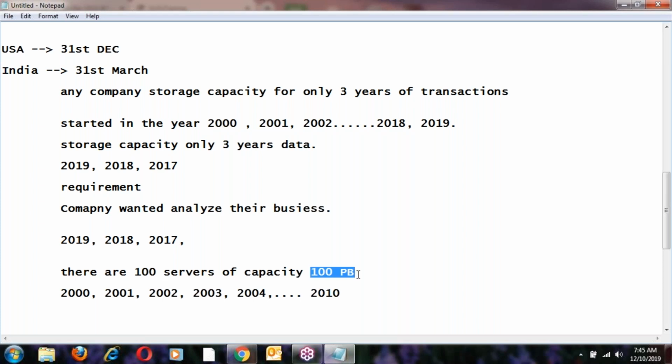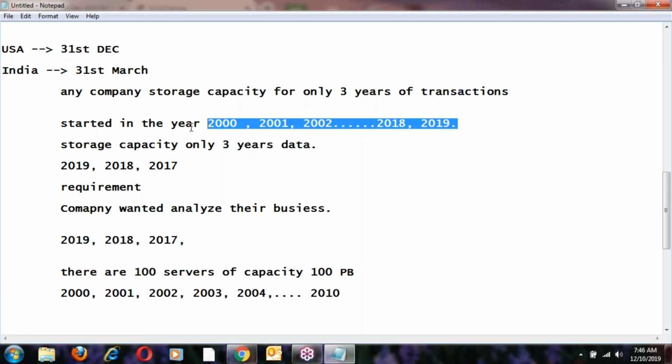That means big data, this is called big data. So they are facing a big data problem. They want to get all these years of data, 20 years from 2000 to 2019, into the servers. Is it possible? No, it's not possible, because the capacity is less.